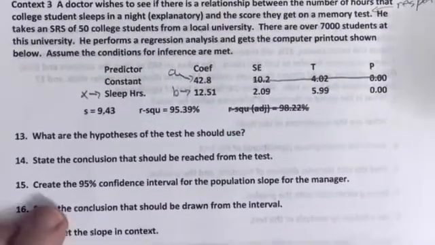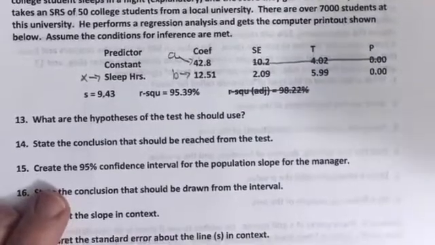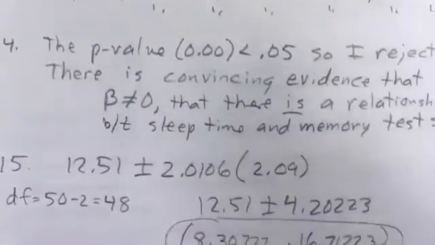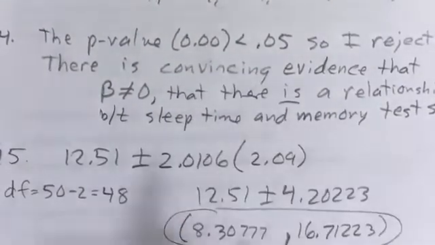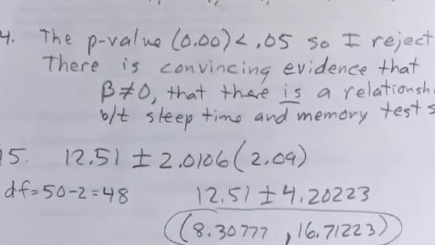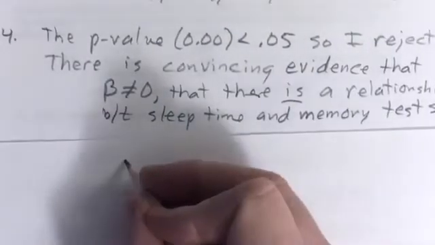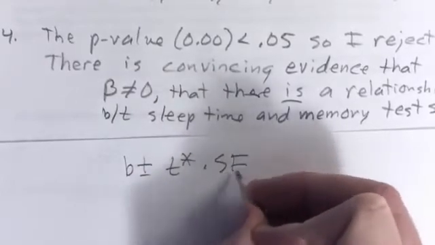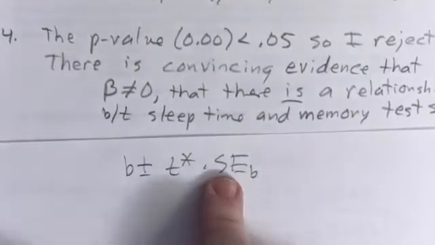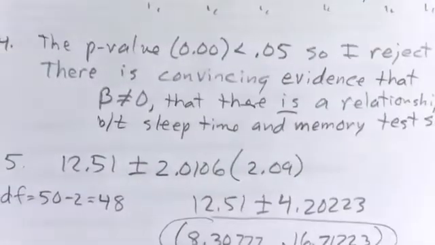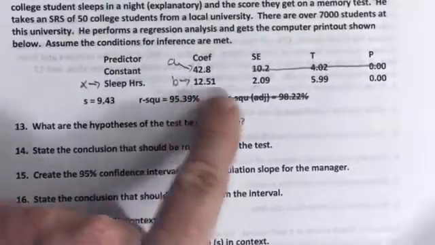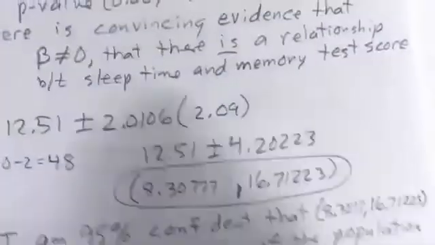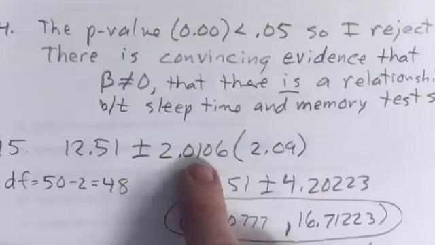Okay, create the 95% confidence interval for the population slope. So our formula for confidence interval is going to be B plus or minus T star times the standard error of the slope. Okay, that is our formula. So B, what is that? Well, B is that number right there. And then that is our standard error of the slope right there, 2.09. Okay, and so there's B, there's standard error, and that's T star.